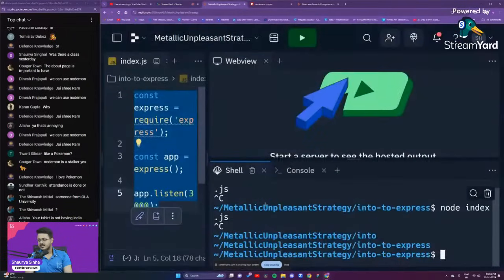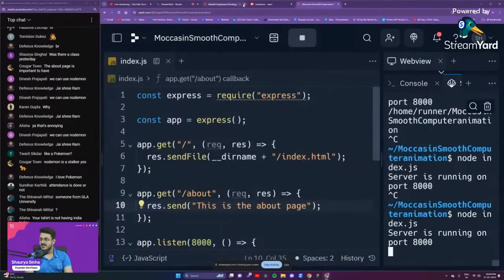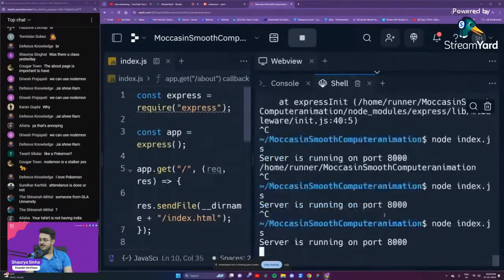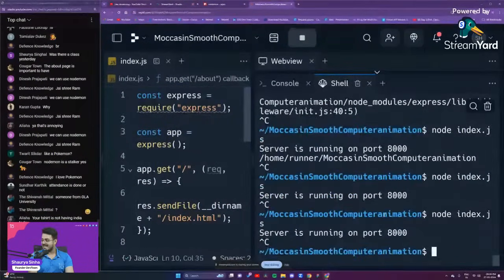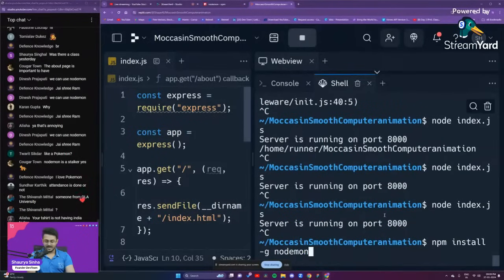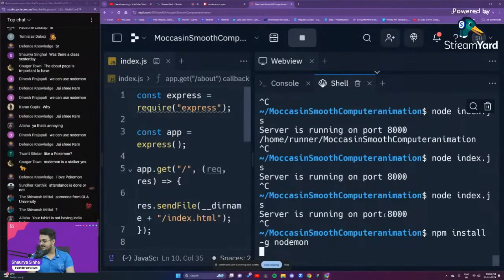Okay, so we'll go back. We will paste it right over here. Okay, I'm not in the right terminal. I was going to paste it in some other place, and then I was going to wonder why it's not working. Okay, Control V, and yeah, we'll install Nodemon right over there. It will take, I think, 30 seconds or less.